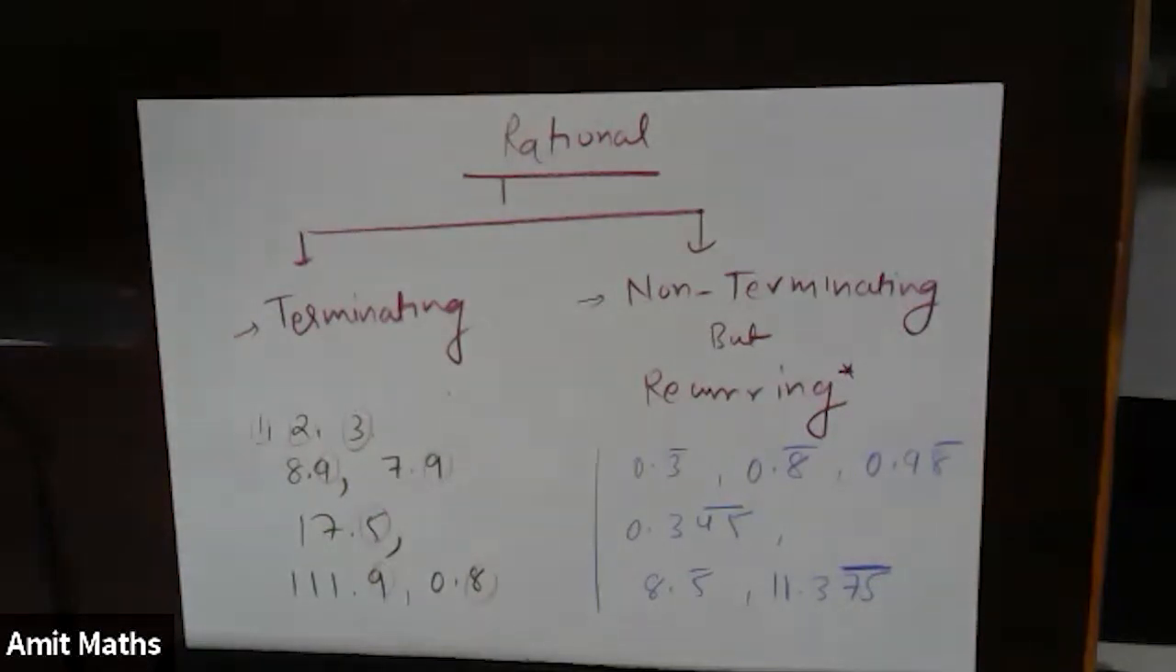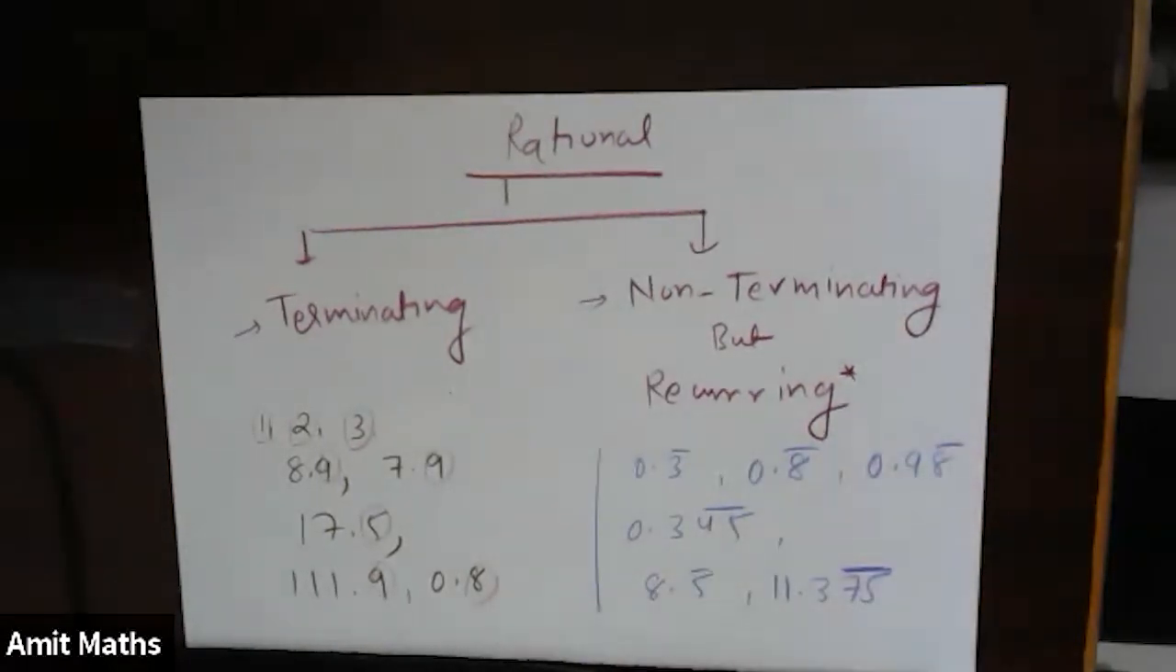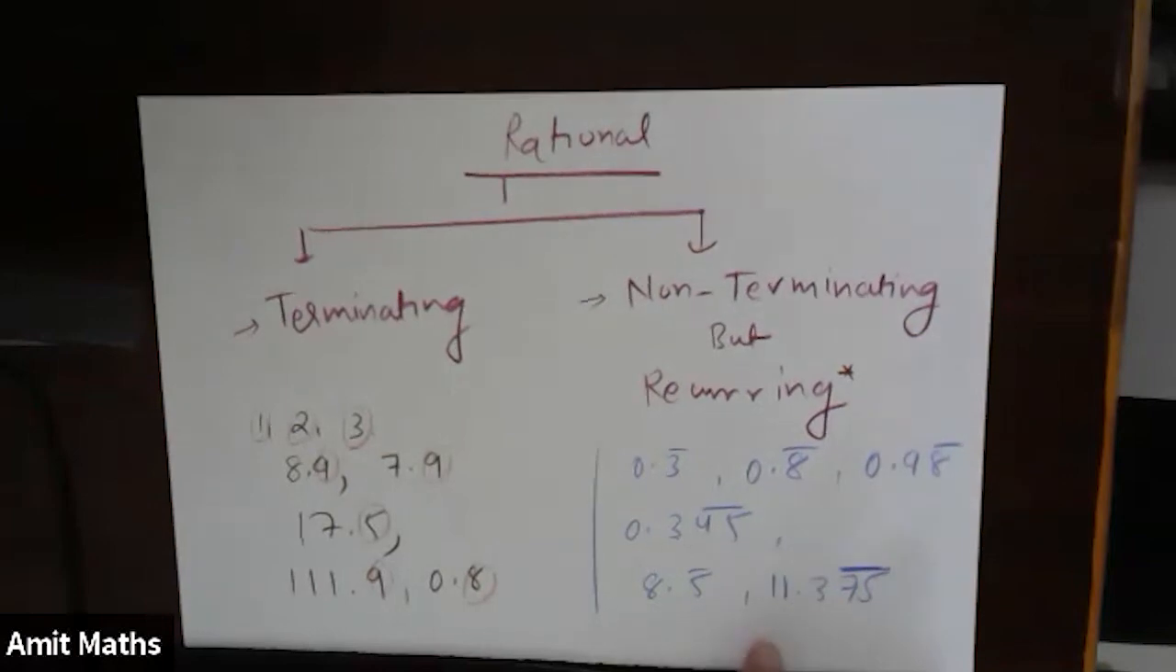Okay? Fine. So we have already seen that these non-terminating and recurring numbers are rational numbers. That means we can represent these numbers in P by Q form. Fine.